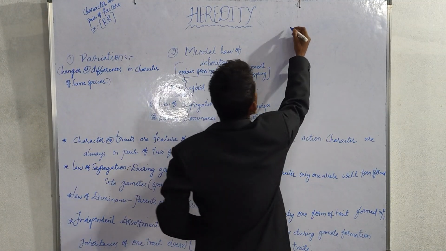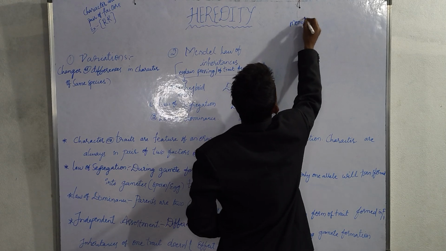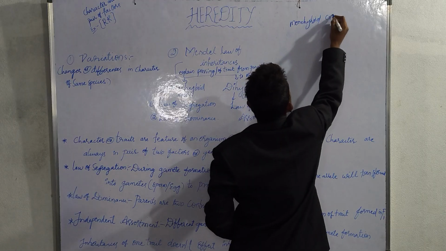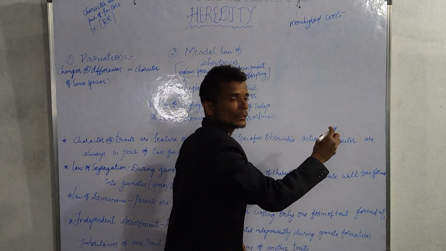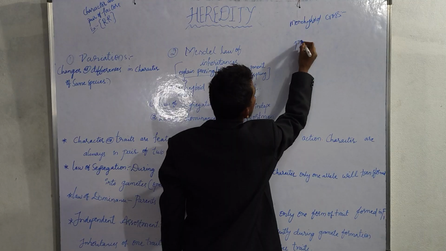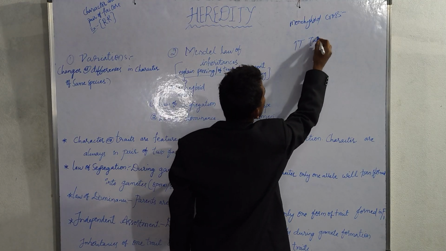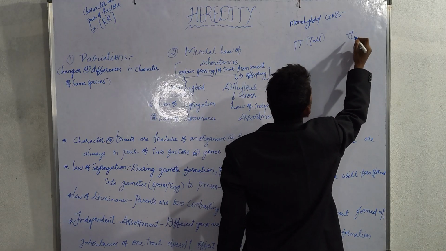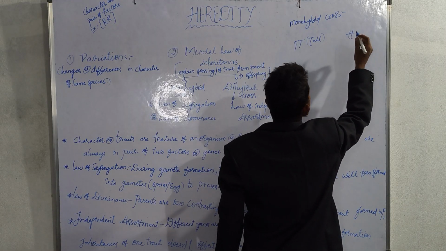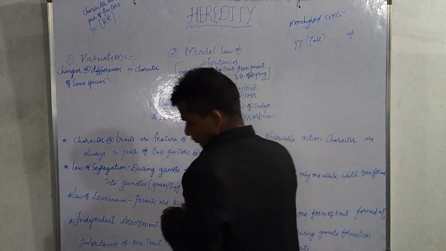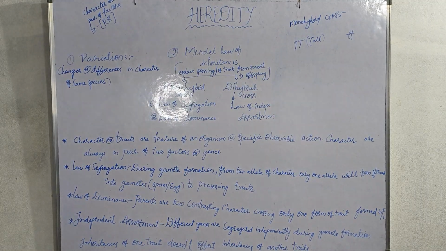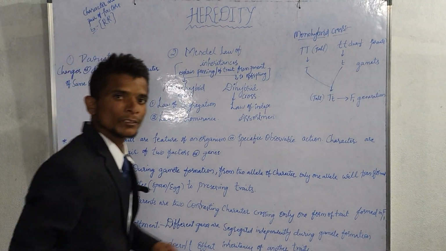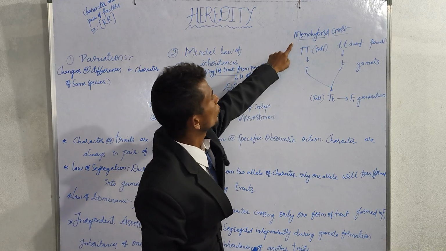See here, monohybrid cross. Here, capital T capital T is tall, and small t small t is dwarf.